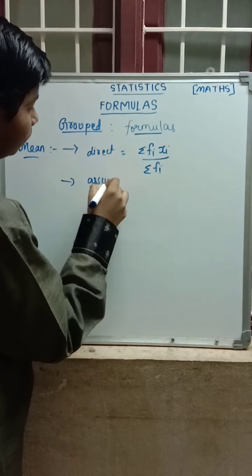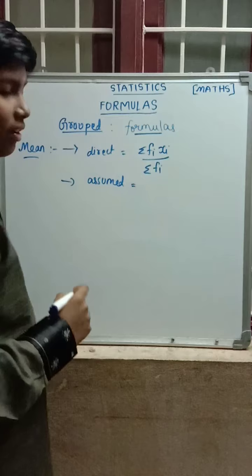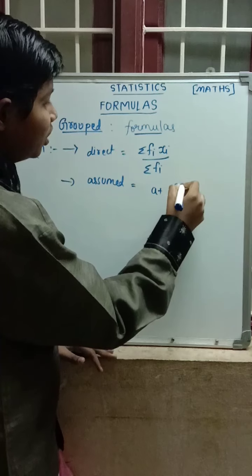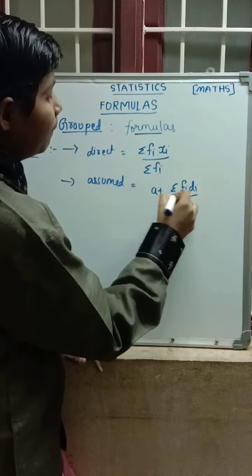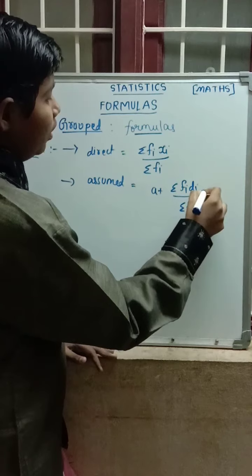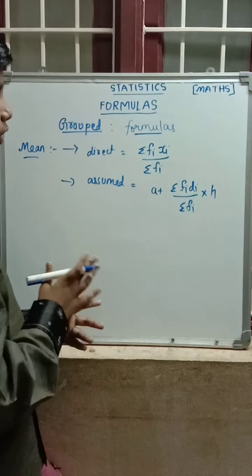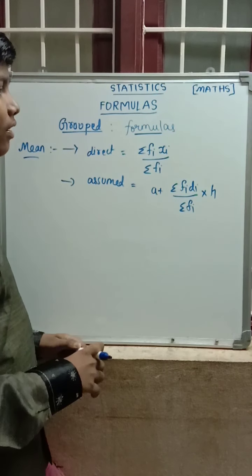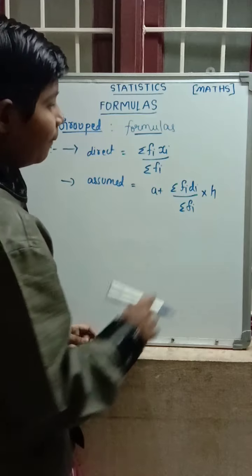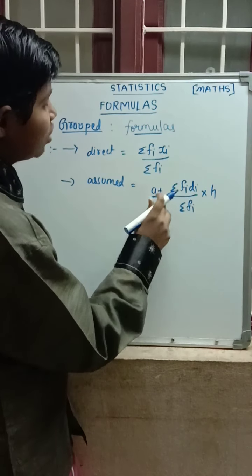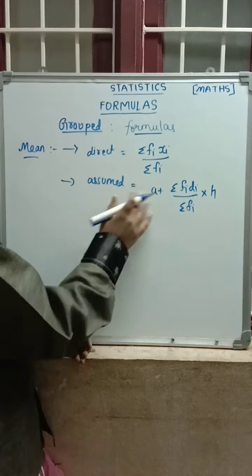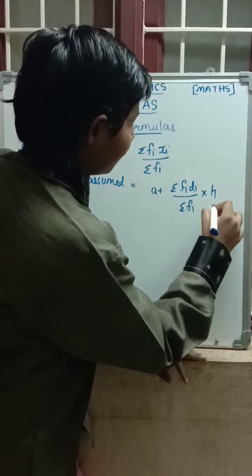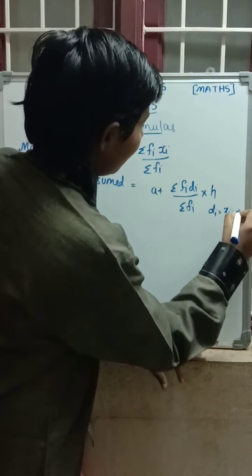Assumed mean method. Here we have to assume a number a. The formula is a plus summation fi di by summation fi, where h is the class size. We assume the number a in the assumed mean method, and di is equal to xi minus a.